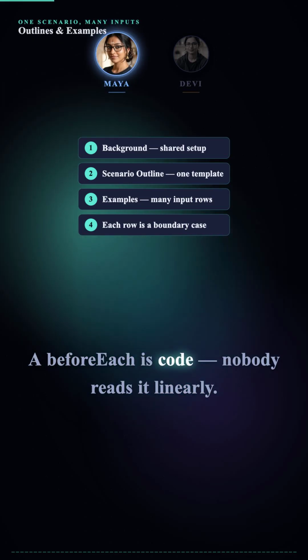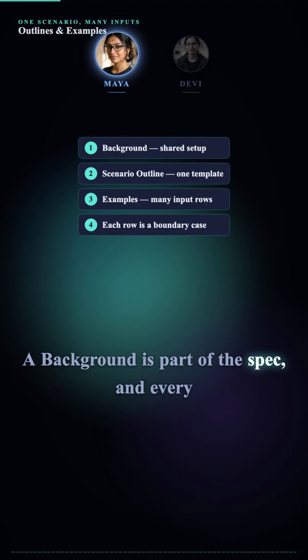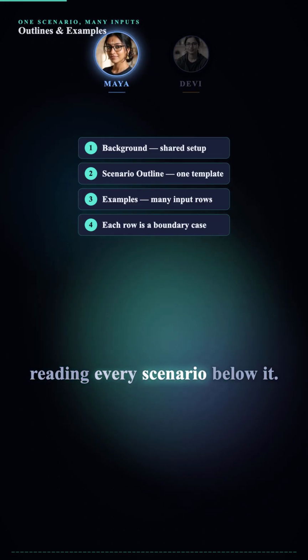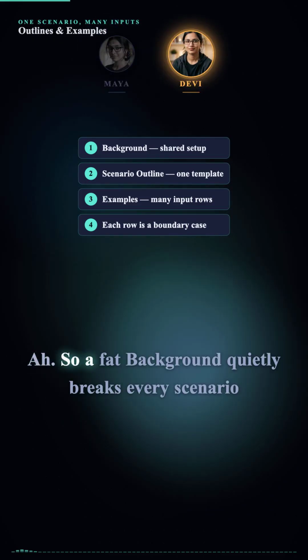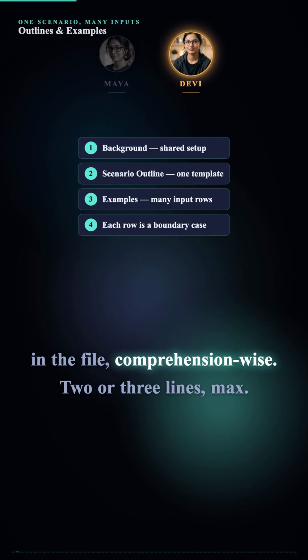A beforeEach is code. Nobody reads it linearly. A background is part of the spec, and every reader has to hold it in their head while reading every scenario below it. Ah, so a fat background quietly breaks every scenario in the file comprehension-wise.